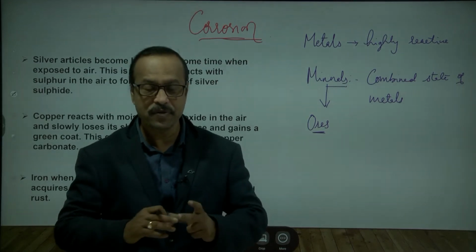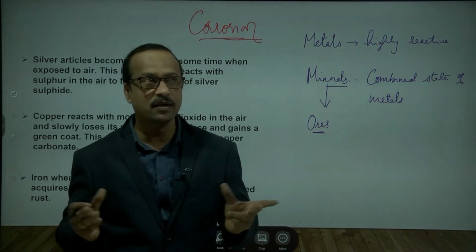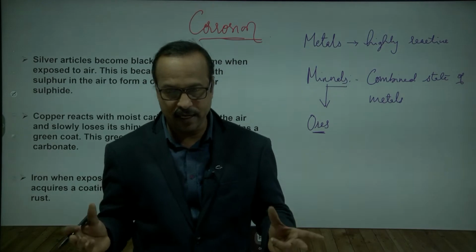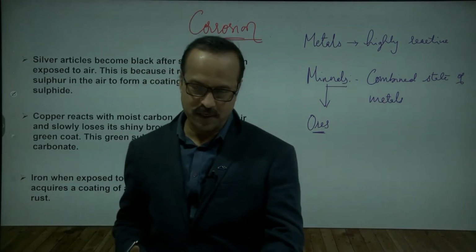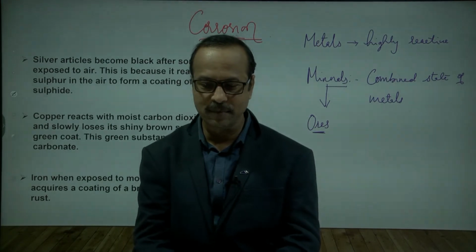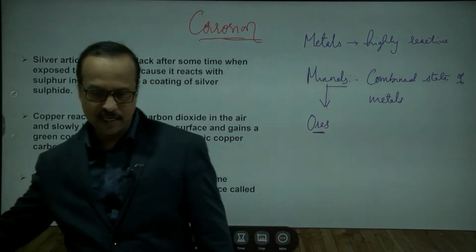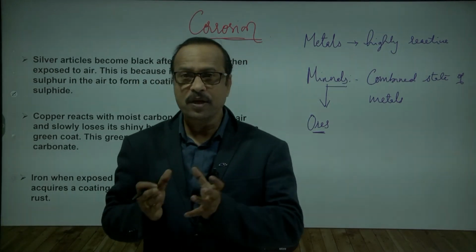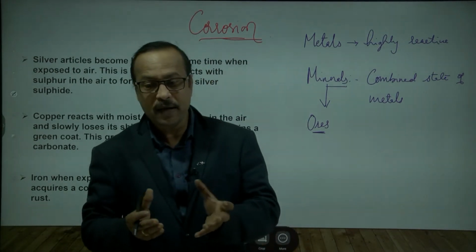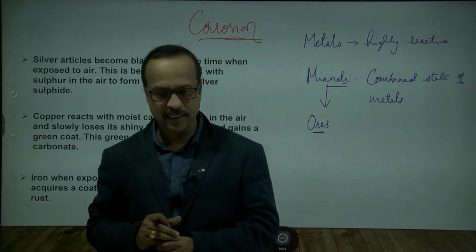Third, it should not cost so much money. The process should be profitable to us. Yes or no?